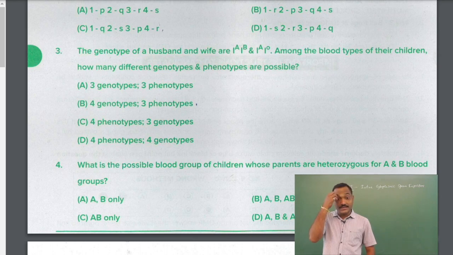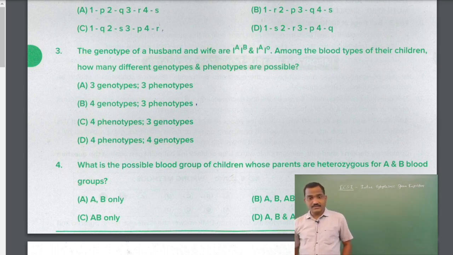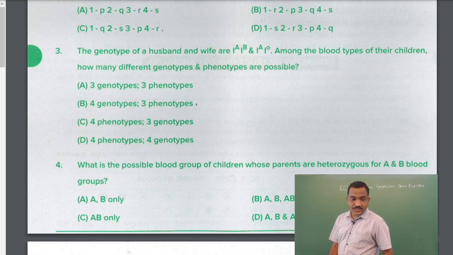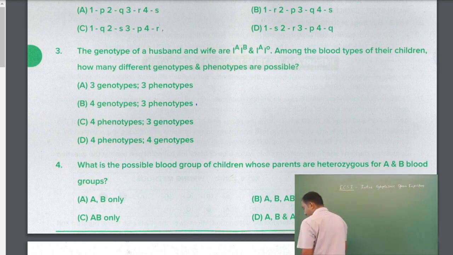So the husband's blood group is AB here, and whatever they have given, the wife's blood group is heterozygous A. So let us see how this is possible, what may be the different types of genotypes and phenotypes possible. So let us see using the checkerboard.